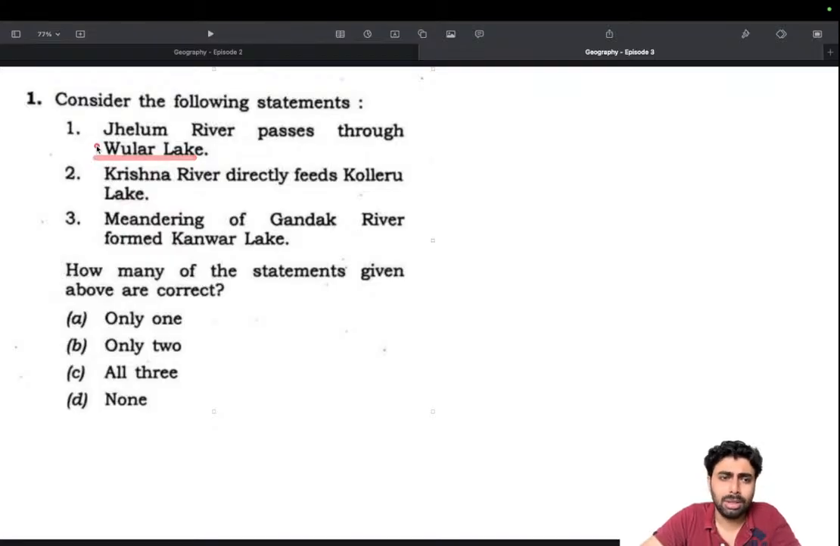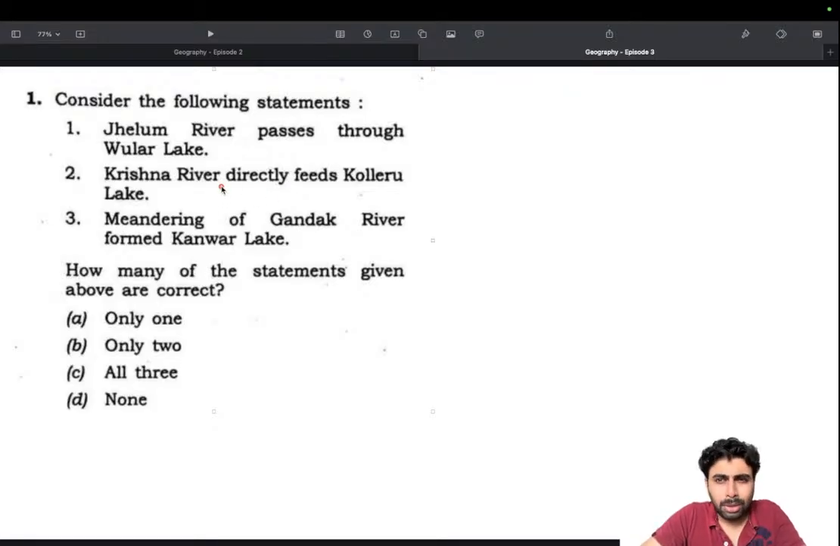That is the only fact I know. So, is it right that the Krishna river directly feeds Kolleru Lake? We know the Krishna river drains towards the Bay of Bengal, and Kolleru Lake is around that area. But the question says "directly feeds," which is a very specific claim, and the burden of proof is high. What if the Krishna river feeds into some other river and that feeds into Kolleru Lake? If you have the factual knowledge, you know that Kolleru Lake lies between the Krishna-Godavari deltas, so it's not directly fed by it.